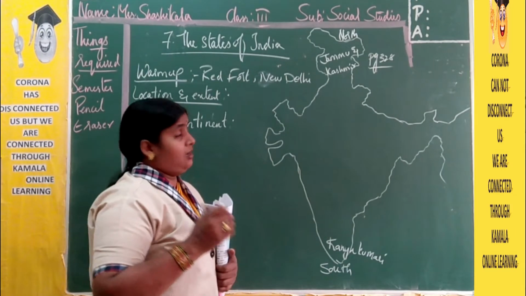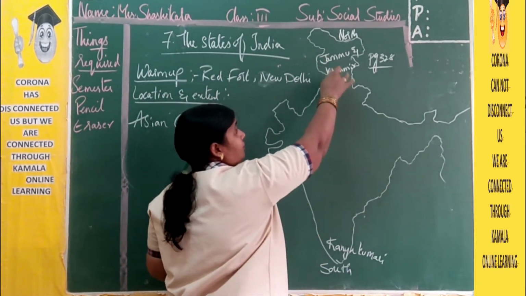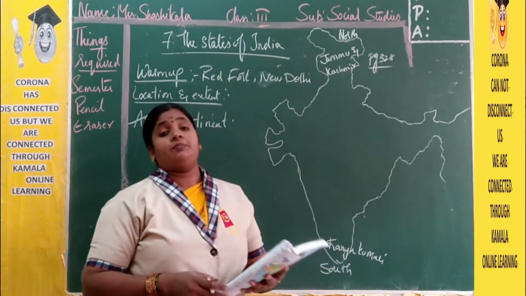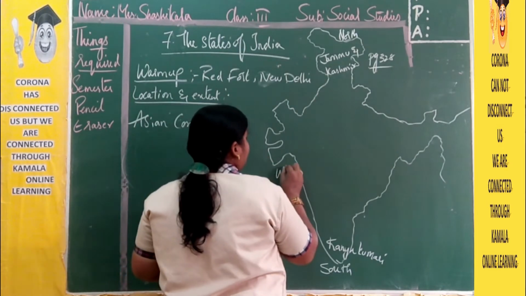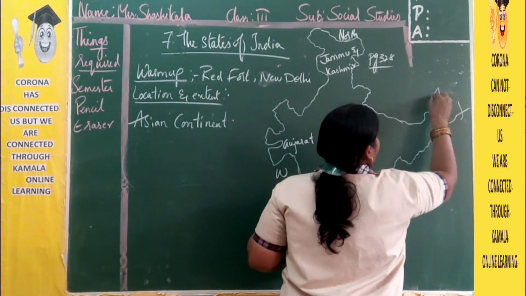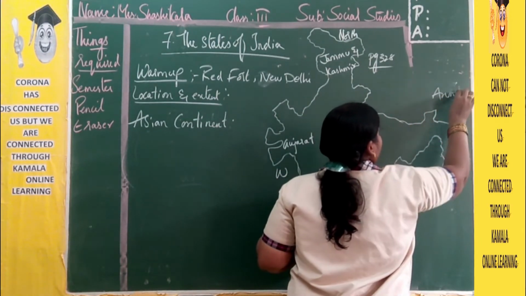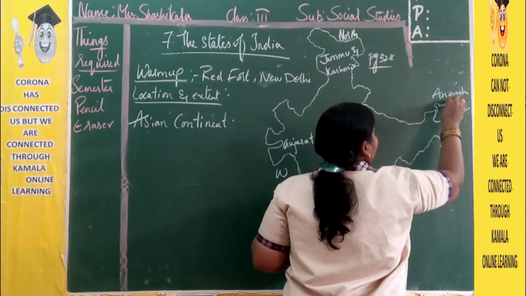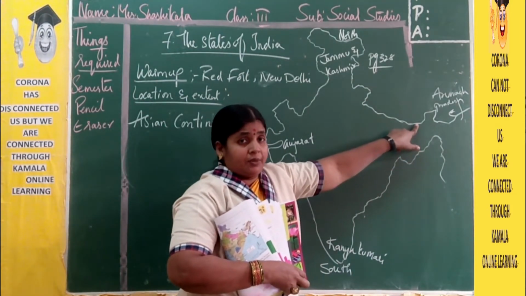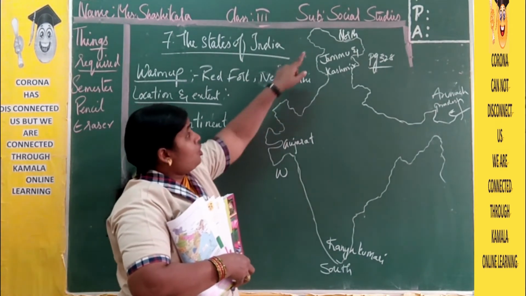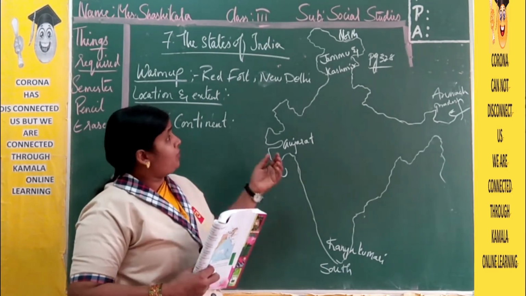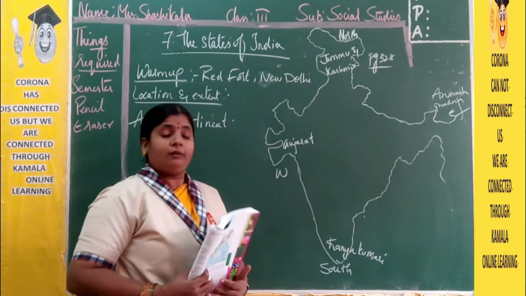The stretch of India from north to south is: in the north Jammu and Kashmir, and in the south Kanyakumari, Gujarat in the west and Arunachal Pradesh in the east. So this is the west direction, and here we have Gujarat, and here we have Arunachal Pradesh, in the east direction. So in the east we have Arunachal Pradesh, in the west Gujarat, in the north Jammu and Kashmir, and in the south Kanyakumari. These are the important locations, completely in the four directions.